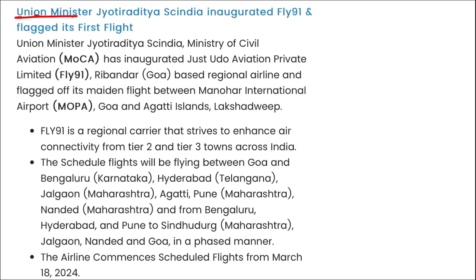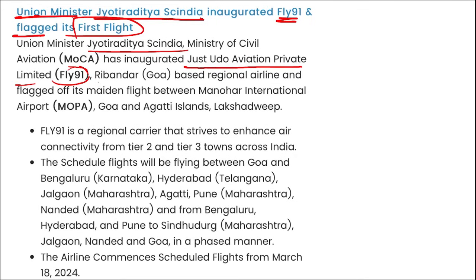Next is Union Minister Jyotiraditya Scindia. He inaugurated Fly91 and flagged off their first flight. I repeat, Union Minister Jyotiraditya Scindia has recently inaugurated Just Udo Aviation Private Limited, that is Fly91, a Goa-based regional airline, and flagged off their first flight.